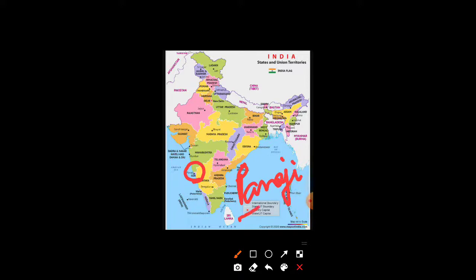In this spelling, students, the second A is silent. You will not pronounce it like Panaji. You will pronounce it like Panji. Capital of Goa is Panji. So students, we have done states such as Karnataka, capital is Bengaluru; Maharashtra, capital is Mumbai; Madhya Pradesh, capital is Bhopal; Gujarat, Gandhinagar; Rajasthan, capital is Jaipur; Goa, capital is Panji.